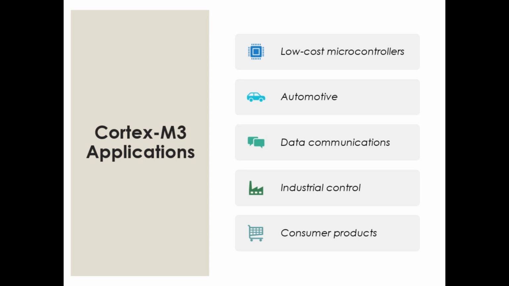It's a highly competitive market, led earlier by 8-bit and 16-bit microcontrollers. But high performance at lower power keeps Cortex M in demand. So a low cost microcontroller giving high performance at lower power makes it a very competitive processor.